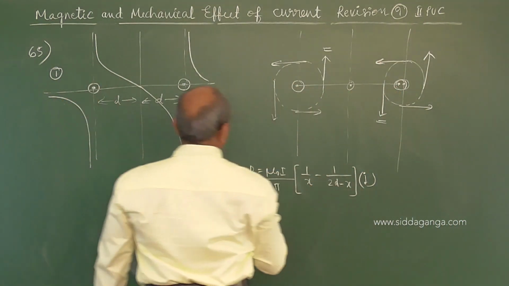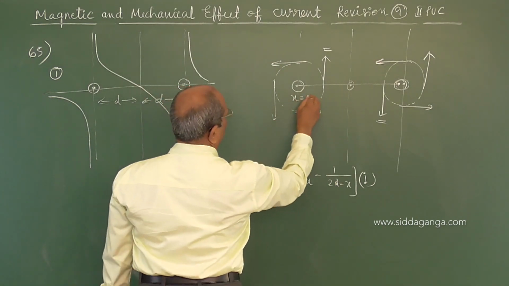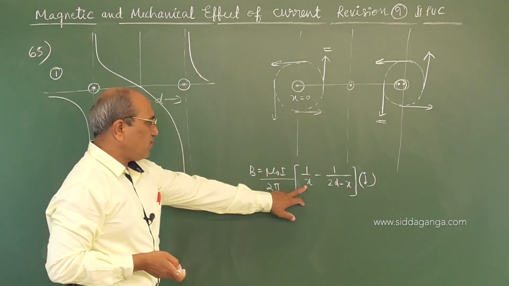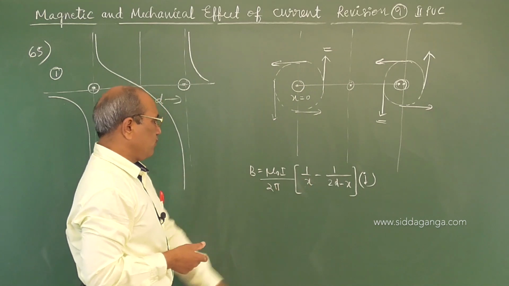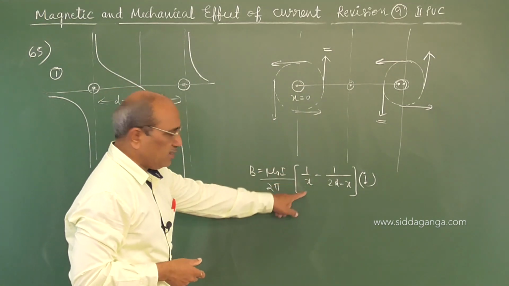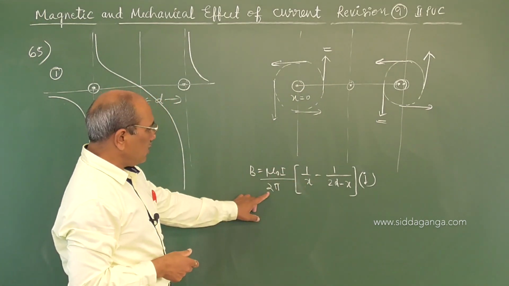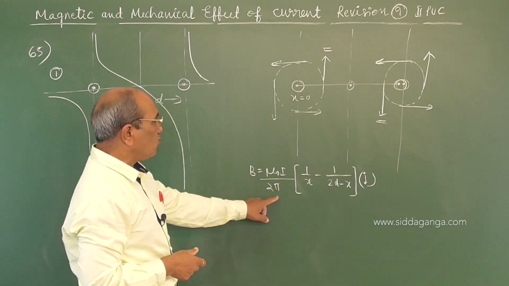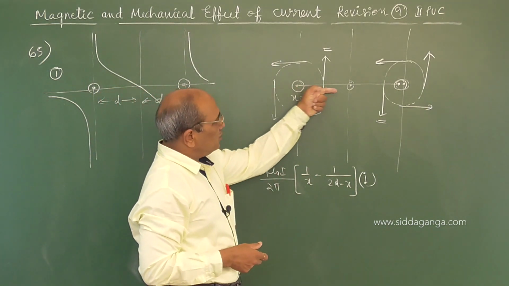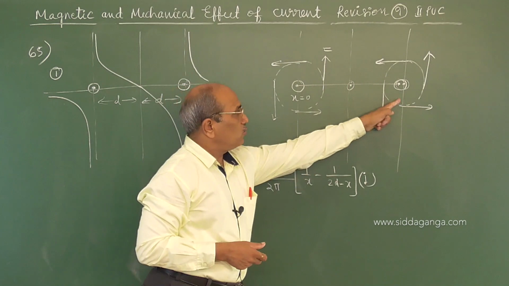One option: suppose at x equal to 0, if I put x equal to 0, it becomes 1 by infinity. This equation, I hope you followed, is mu naught I upon 2 pi, from x any position between the two wires.